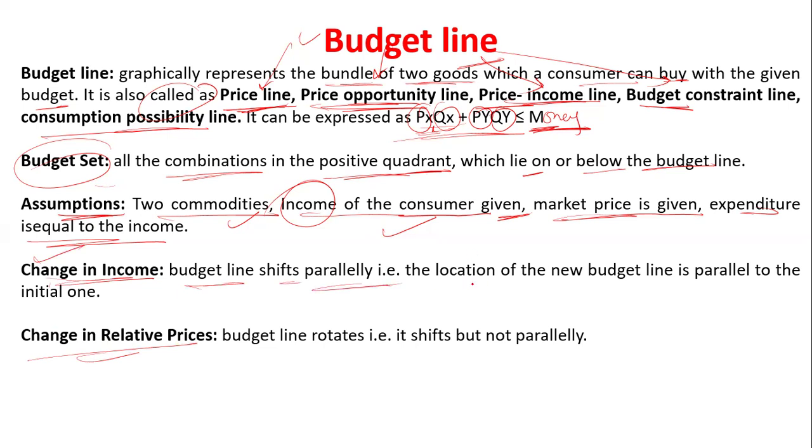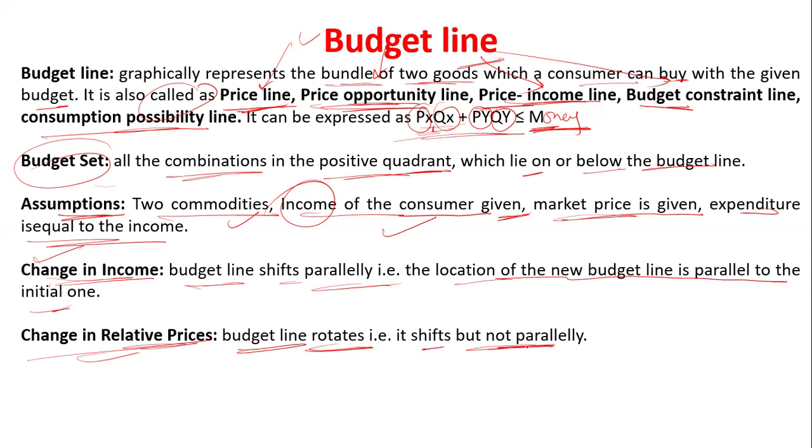Parallelly, that is, the location of the new budget line is parallel to the initial one. We will discuss that here. Let me just finish this first. A change in the relative price makes the budget line rotate. The budget line rotating is a shift, but not a parallel shift.